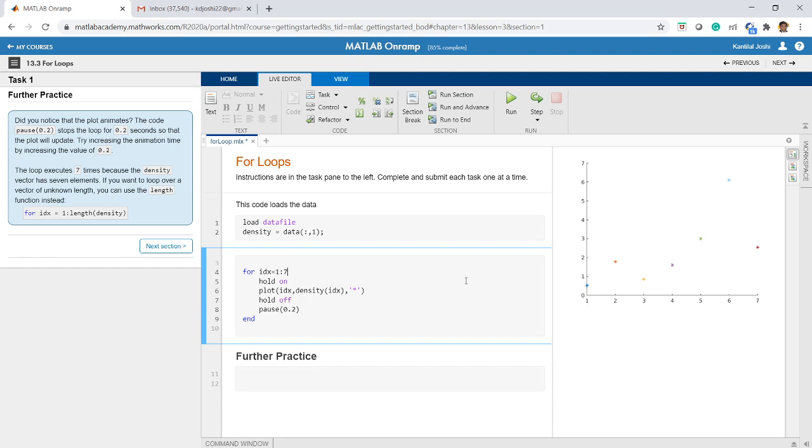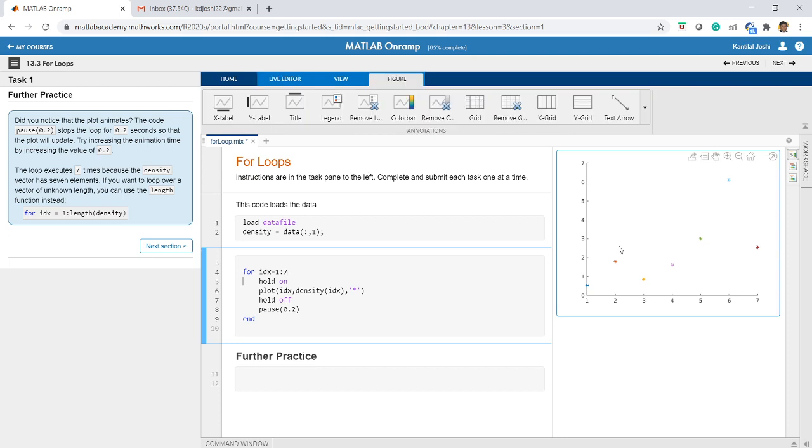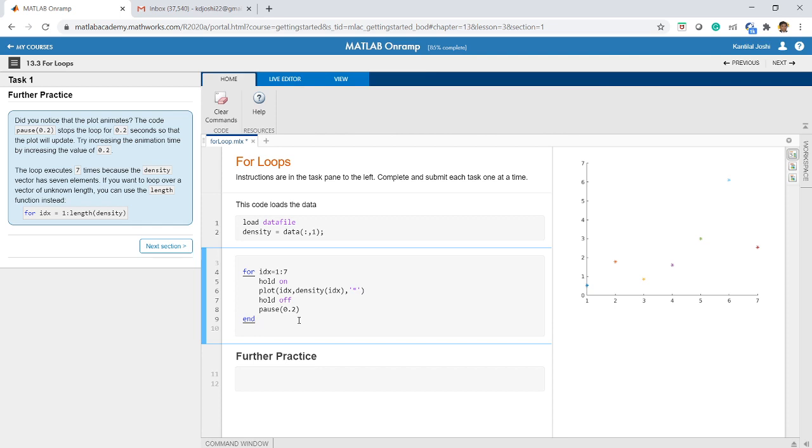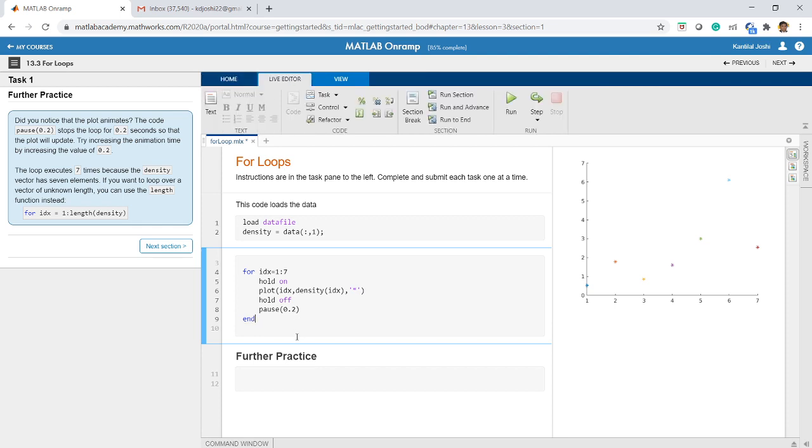Now if you carefully observe the plot, you will notice that it animates. When you run this code on your own, the plot will show a kind of animation, in the sense that one star will appear, then the second, then the third, and the speed at which they appear is 0.2.